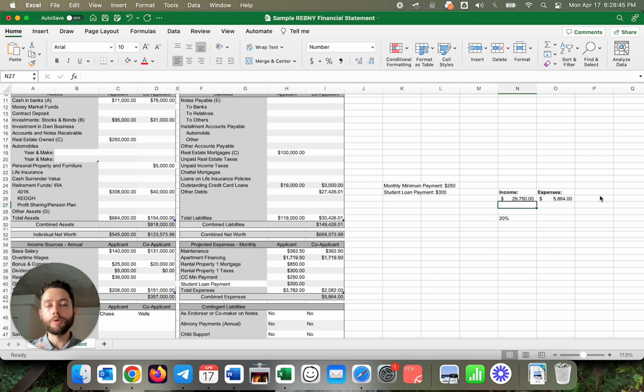But there's no guarantees in this business with co-ops, and that's why it's very important to be very familiar with your debt to income ratio, understand how this is calculated, understand what a listing agent is going to do to it, because that's what a co-op board will do when they dissect your board application after you're in contract.